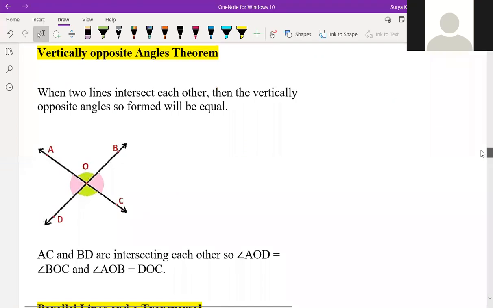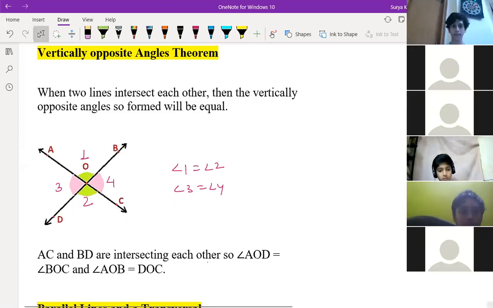Vertically opposite angles. So this one, opposite each other, angle 1 is equal to angle 2, angle 3 is equal to angle 4. So these are your vertically opposite angles. When two lines intersect each other, the vertically opposite angles so formed will be equal. So AC and BD are intersecting each other, so AOD is equal to BOC and AOB is equal to DOC. Vertically opposite angles, you are not having any doubts? No, sir.